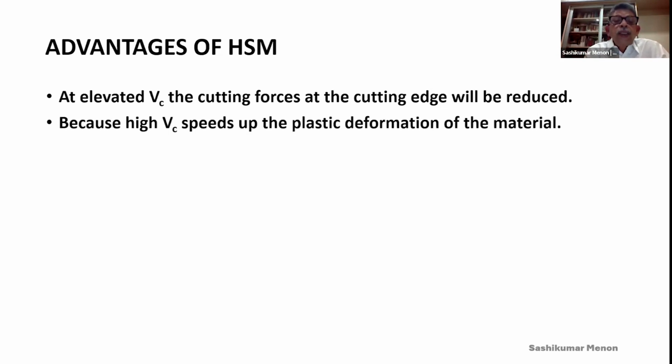Why? Because high VC speeds up the plastic deformation of the material. If you want to shear the material, you cannot just shear it like that. It has to get softened. There should be a process called plastic deformation of the material. That means it reaches a certain temperature and becomes soft, because if you want to forge steel, you have to heat it to make it soft. Similarly here also, if we want to shear the chip away from the workpiece material, the workpiece material should get heated up.